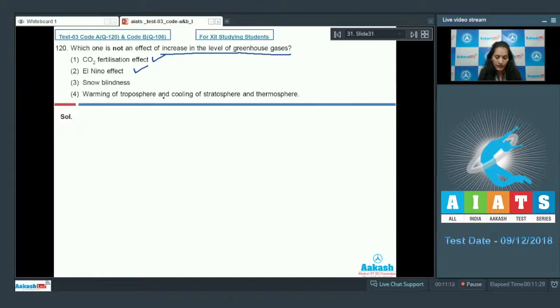Fourth, warming of troposphere and cooling of stratosphere and thermosphere. It is due to increase in the level of greenhouse gases. Snow blindness, no, because snow blindness is caused due to UVB radiations. This is the inflammation of the cornea. So the correct answer for the given question is option number 3. Let's move on to the next question.